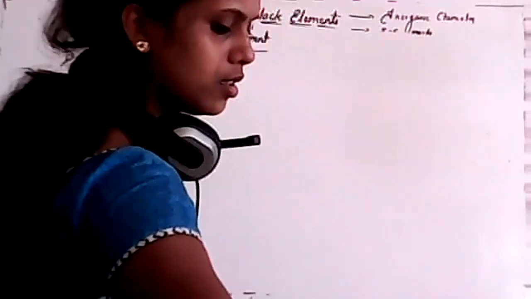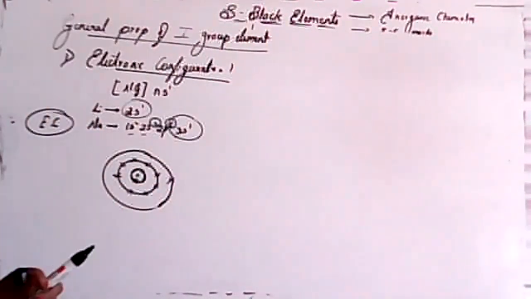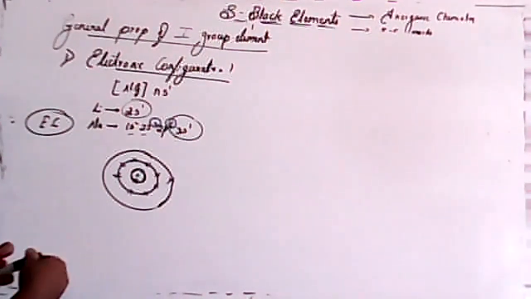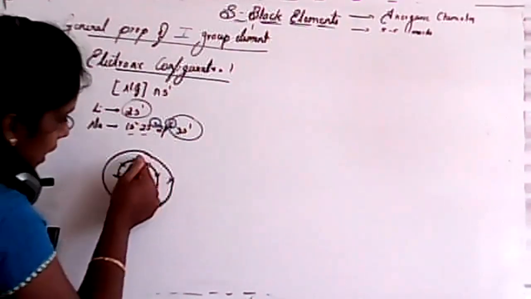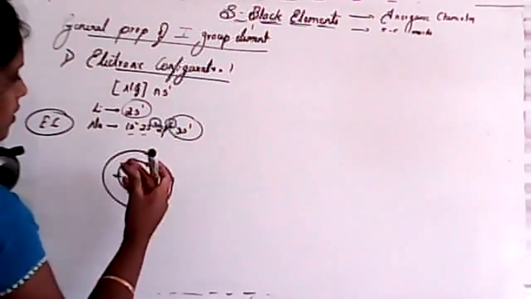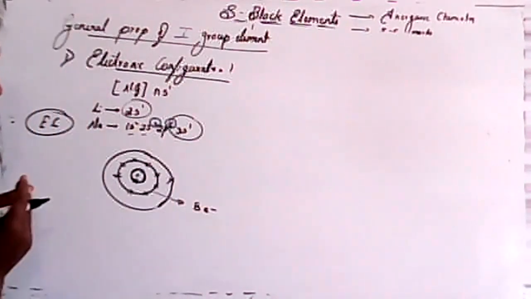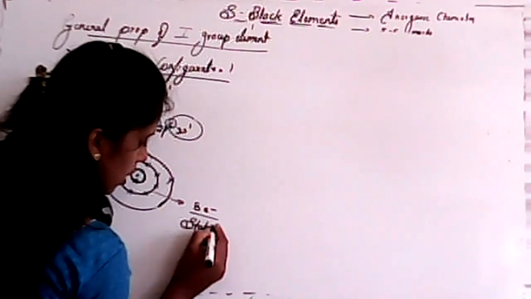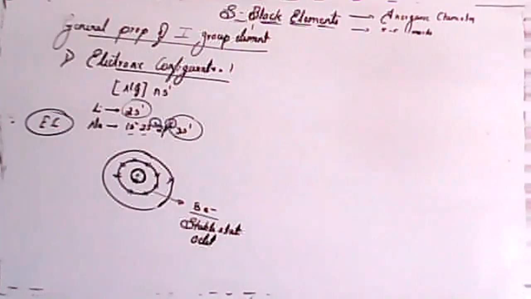And here it has a nucleus, which is composed of neutrons and protons. Now students, just imagine one thing. In the first shell, only 2 electrons were present, but in the second shell, there were 8 electrons. This is a highly stable state, the octet state, with 8 electrons.